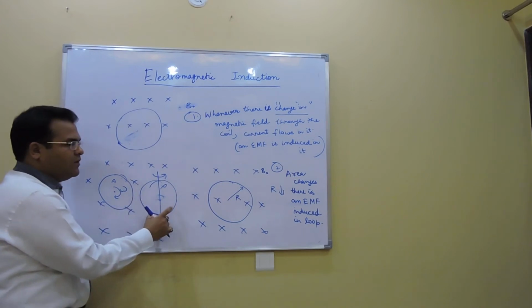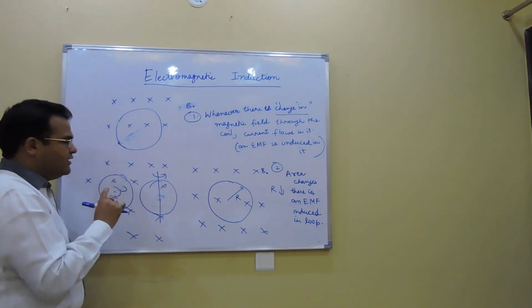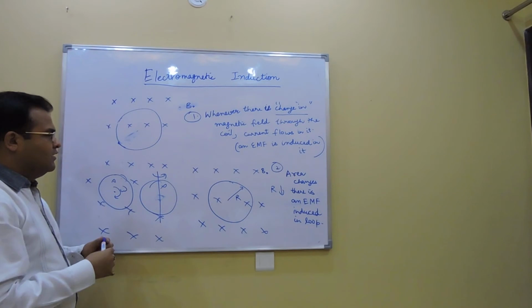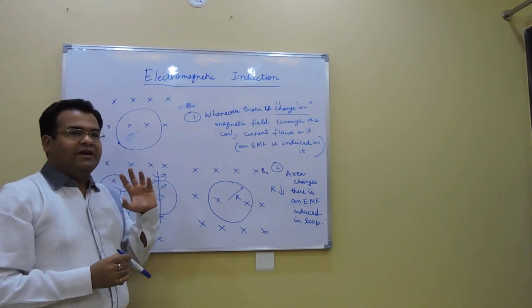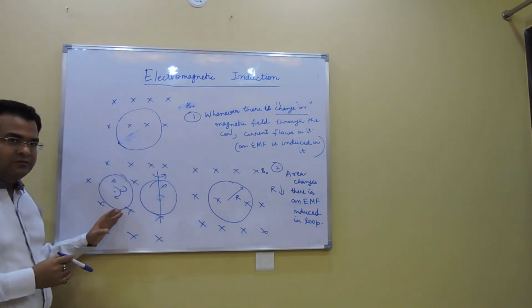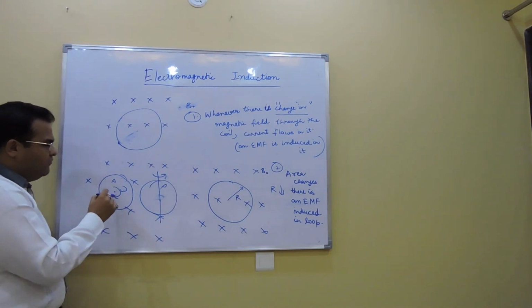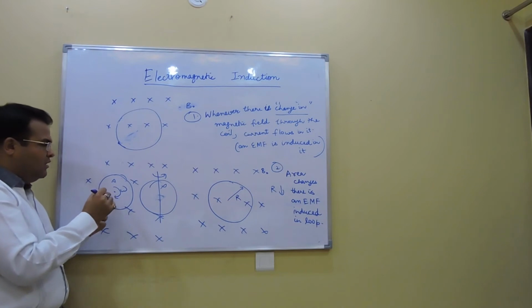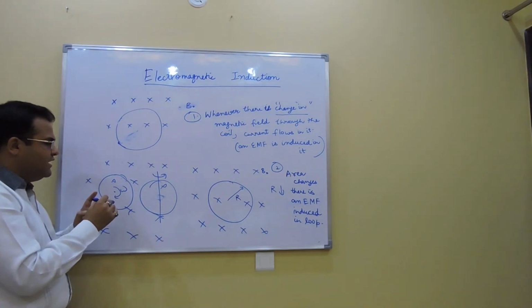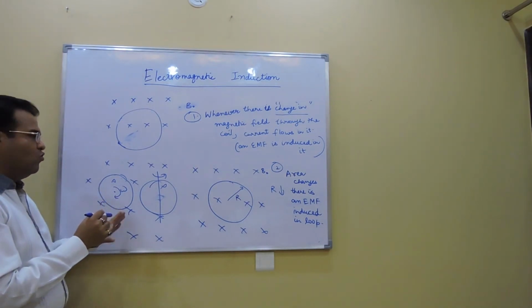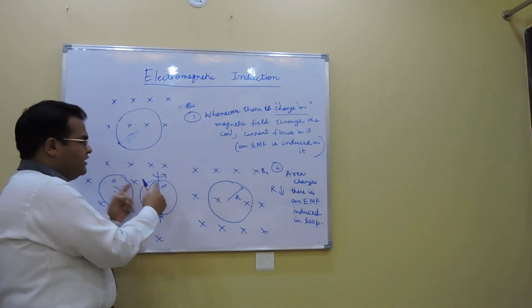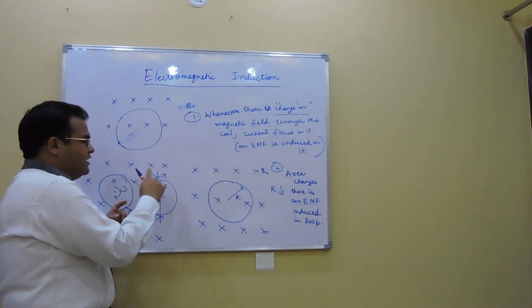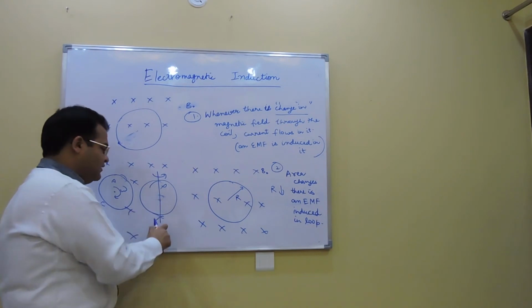If you rotate it in a particular way, if you observe properly, if you remember the area vector we studied in magnetic field, it is perpendicular to the plane, right? So if we look at here, the area vector is perpendicular to the plane, and is the angle between area vector and magnetic field changing? No. But here, when the angle between area vector and magnetic field is changing, the current is flowing.